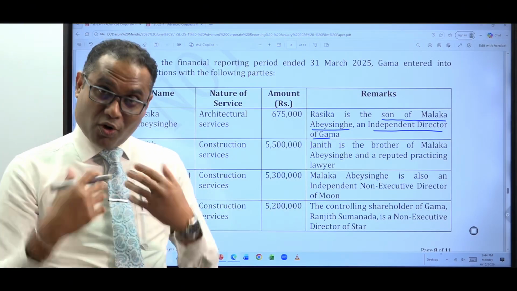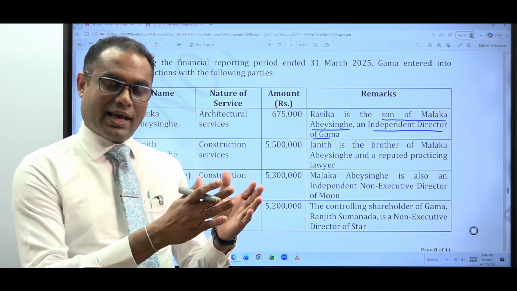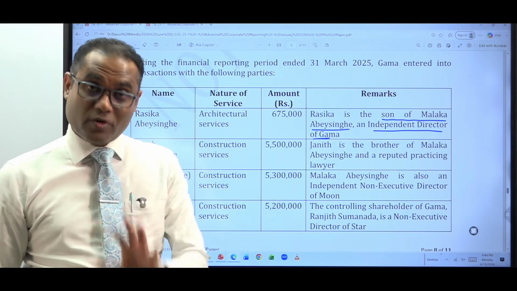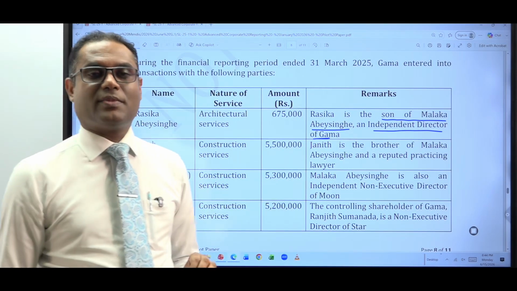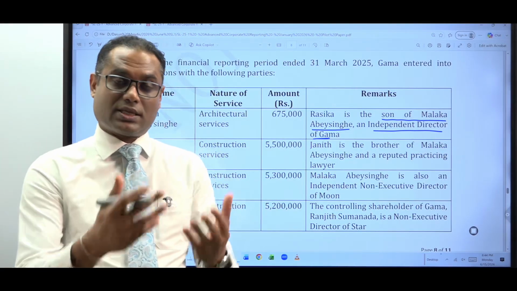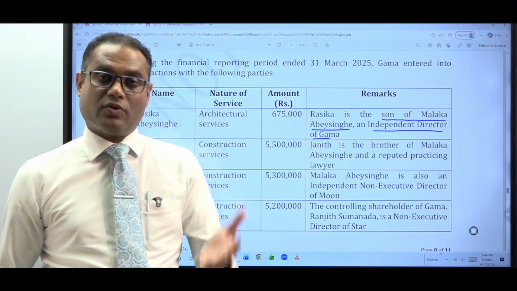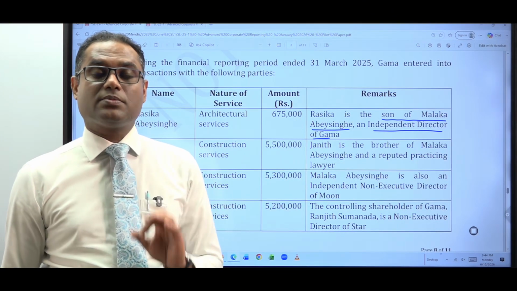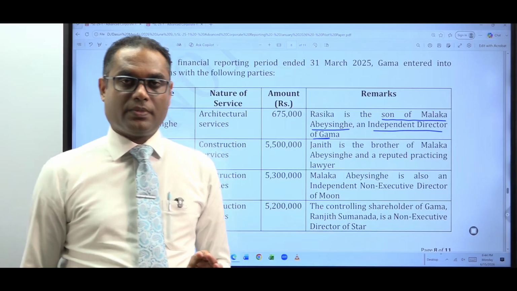So your board of directors, whether they are executive, non-executive, independent, non-independent, your board of directors are obviously key management personnel. And in addition to the board of directors, there can be other executives like CEO, CFO, right? So those parties are identified as key management personnel of the company.